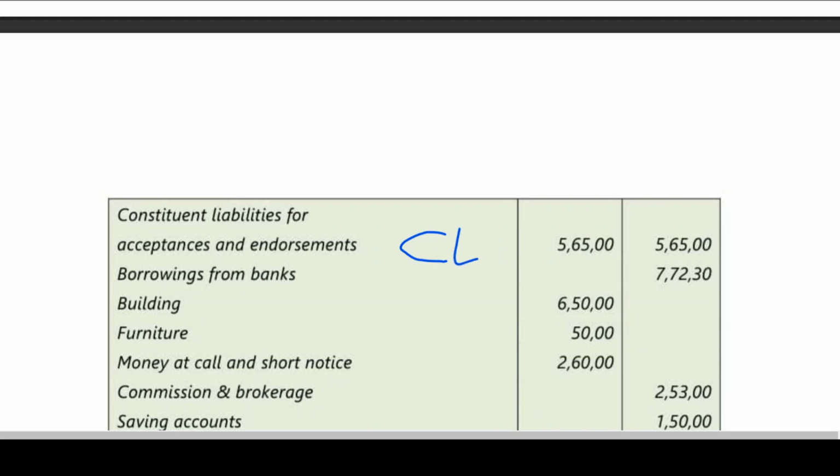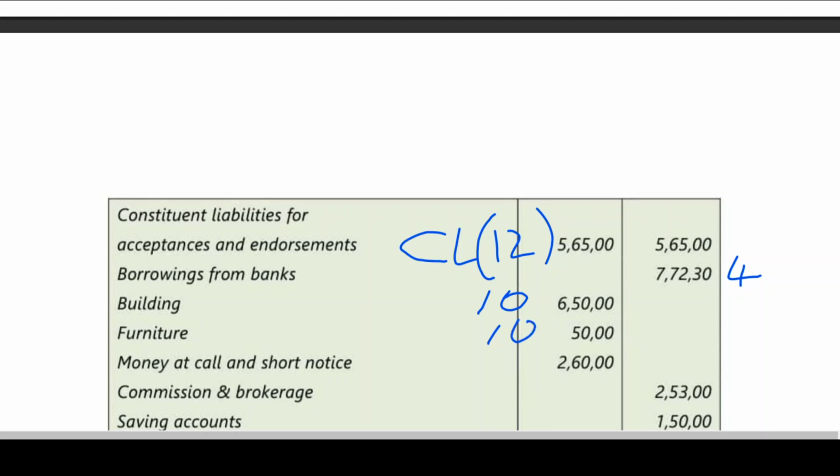Contingent liability, which is schedule 12. Contingent liabilities, and we have also opened one account. I need not tell you much about it. Next, borrowing from banks, schedule 4. Liability. Building, asset, 10, and you need to calculate depreciation if at all.